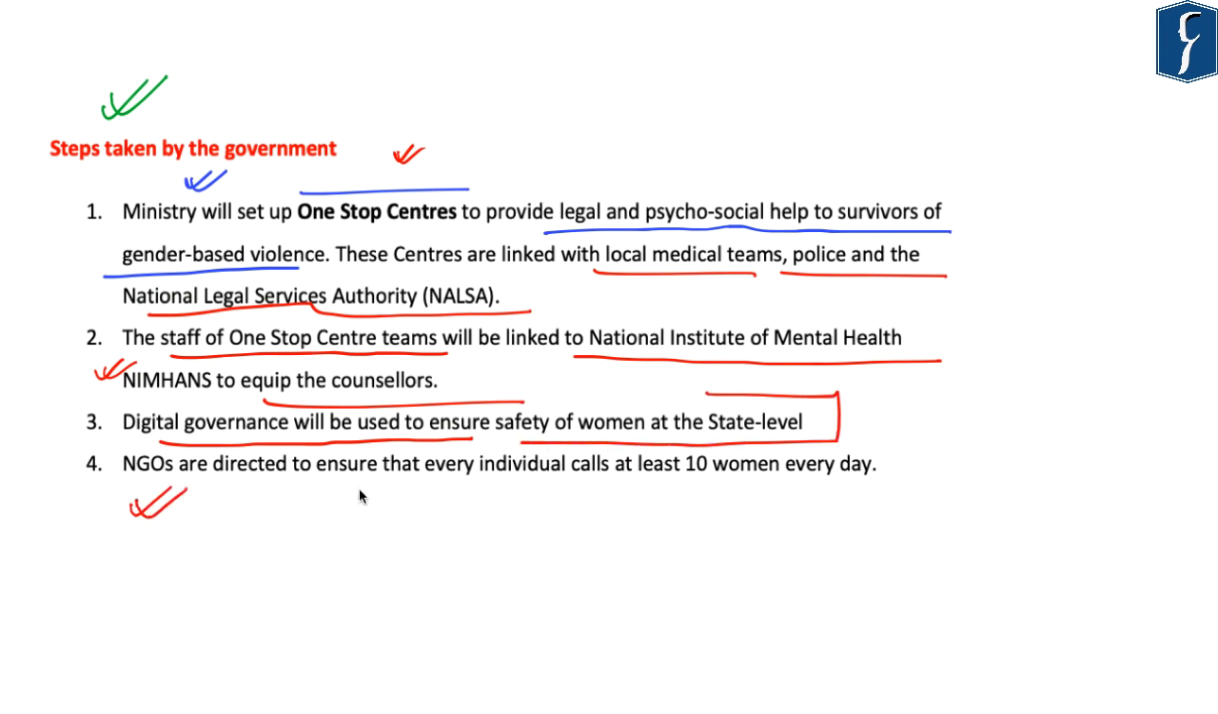Further, digital governance will be used to ensure safety of women at state level, and NGOs are also directed to ensure that every individual calls at least 10 women every day. So these can be said to be some of the steps taken by Ministry of Women and Child Development.